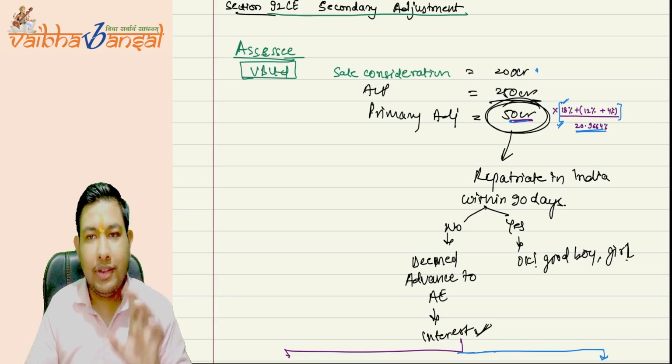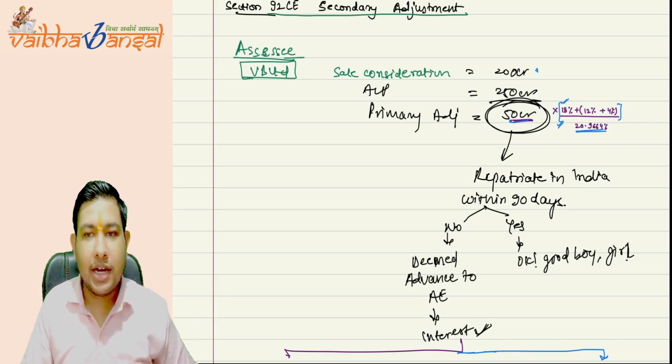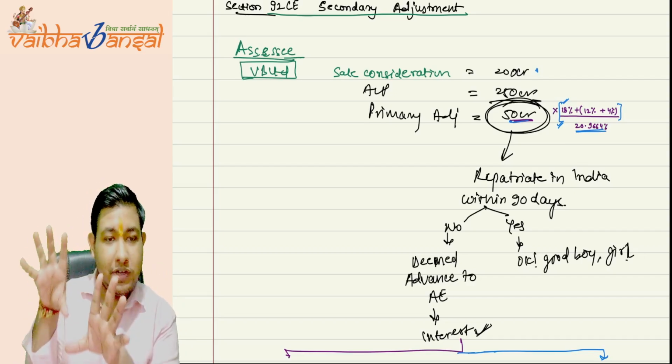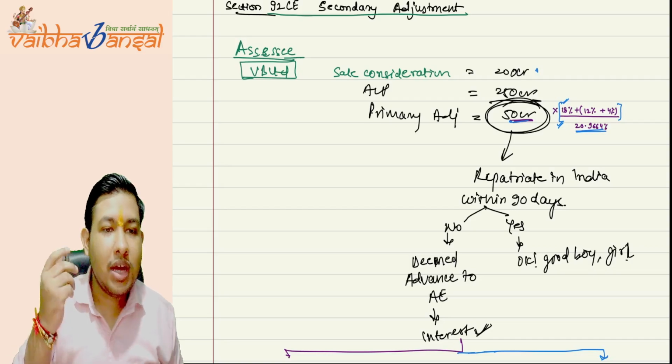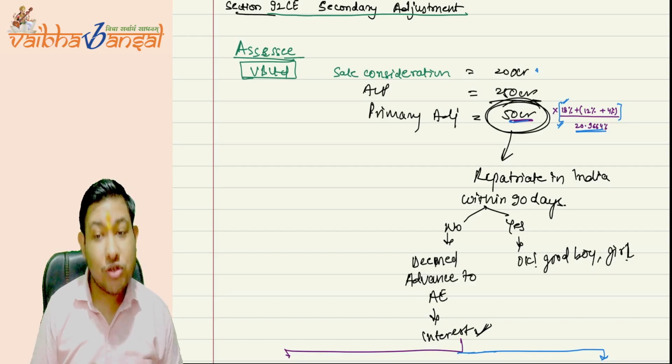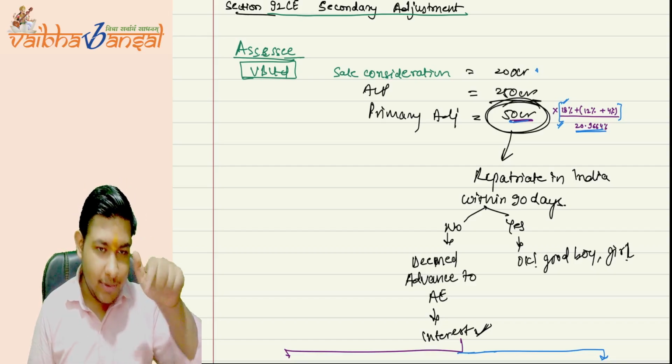So what it says: the loan portion should be repatriated to India within 90 days. That 50 CR should come back to India within 90 days. The government is saying that the loan of 50 CR that we are deeming you have passed on to your AE without any interest must be repatriated.